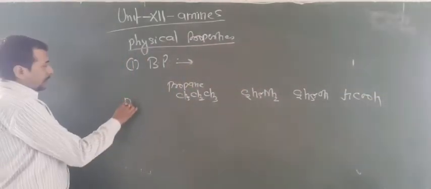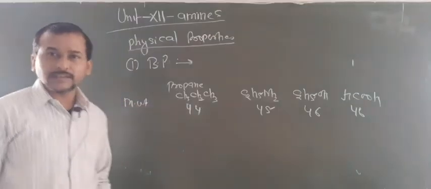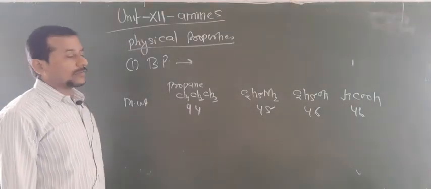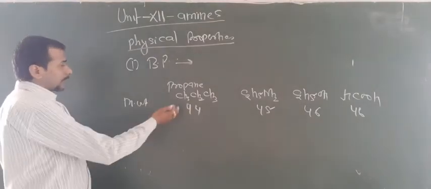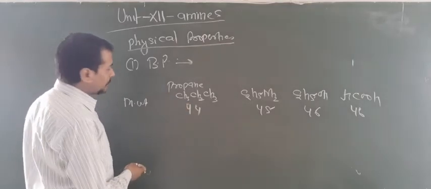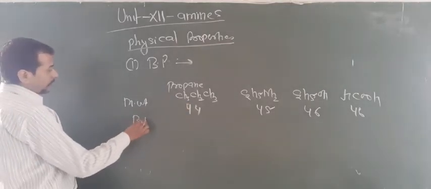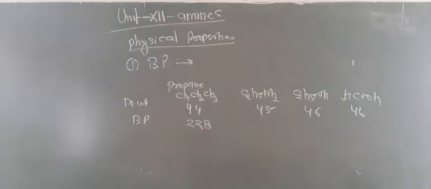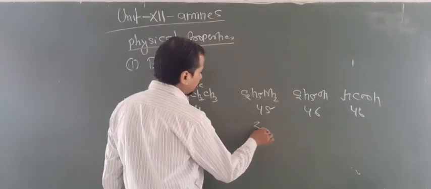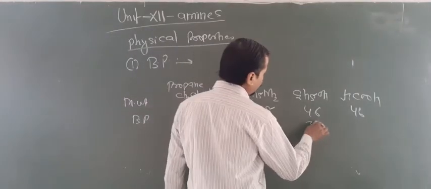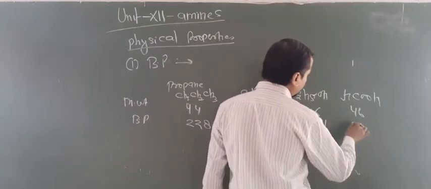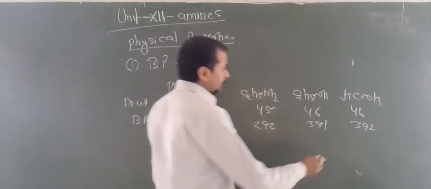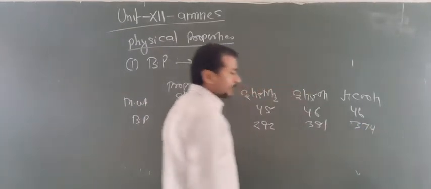Now what about the molecular weight? Let us focus on propane, ethylamine, ethyl alcohol and formic acid. The molar weights of these compounds are 44, 45, 46 and 46. Now what about the boiling points? This has boiling point 228, then the boiling point of this is 292, the boiling point of this is 351 Kelvin, and this one, sorry, 374 Kelvin.